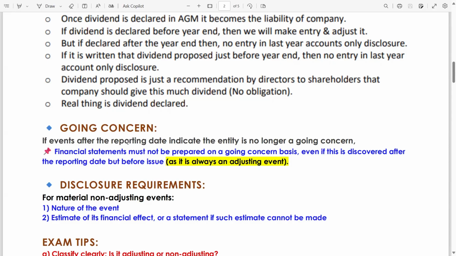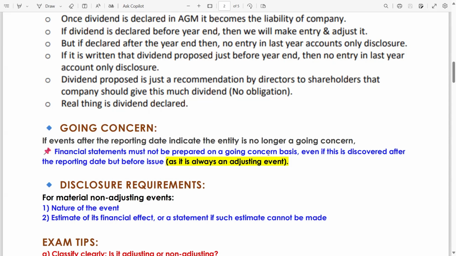If events after the reporting date indicate the entity is no longer a going concern, means if events after the reporting date indicate that this company will not be able to continue as a going concern, then financial statements must not be prepared on a going concern basis. Then how should the financial statements be prepared? Financial statements should be prepared on a breakup basis.